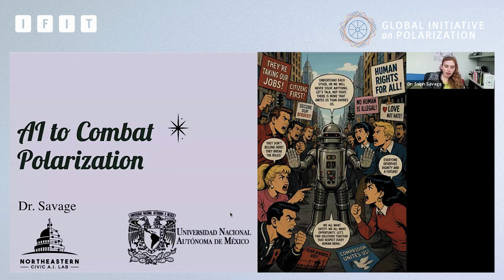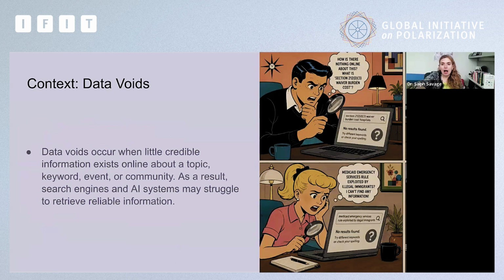I'm going to share my screen. As was mentioned, I'm Dr. Savage. I'm currently an assistant professor at Northeastern University, and I also collaborate with the National Autonomous University of Mexico, UNAM. Today, we're going to learn a little bit about my research on creating AI-enhanced systems to combat polarization.